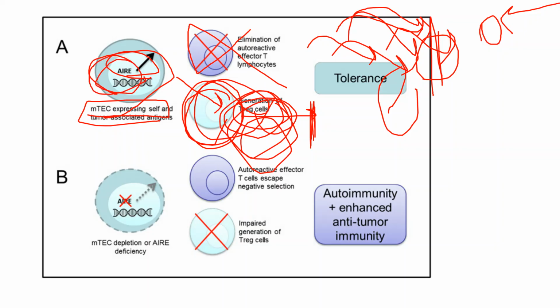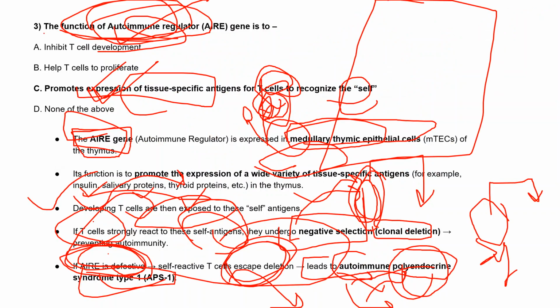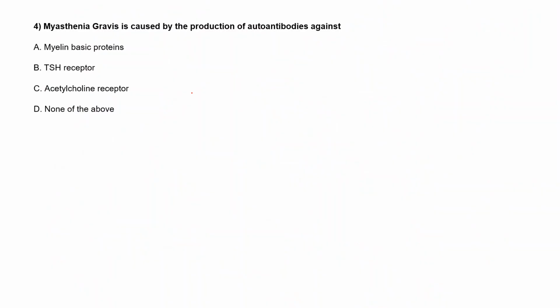So the two main functions are, one, elimination of autoreactive cells, and second, generation of T regulatory cells. If the AIRE gene is defective, then the person can suffer from autoimmunity, and they have chances of enhanced anti-tumor immunity, right? So the right answer is promote the expression of tissue specific antigen for T cells to recognize the self.